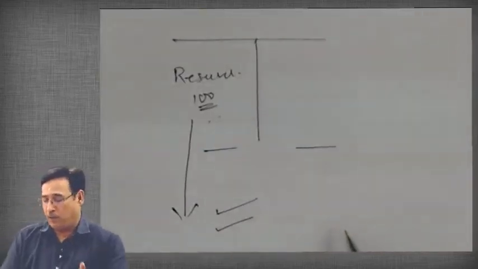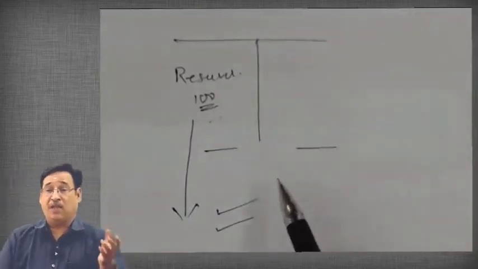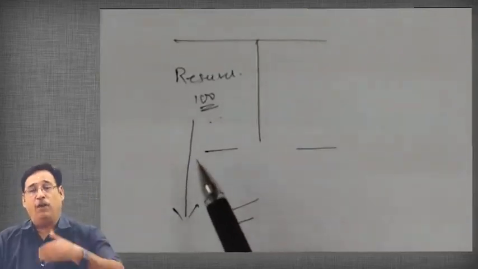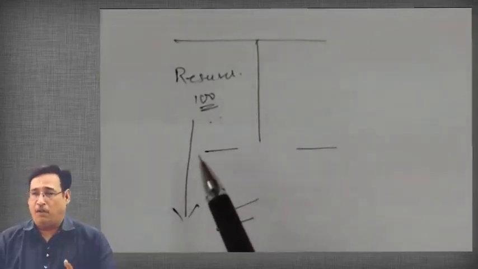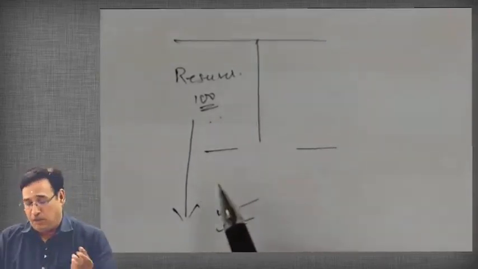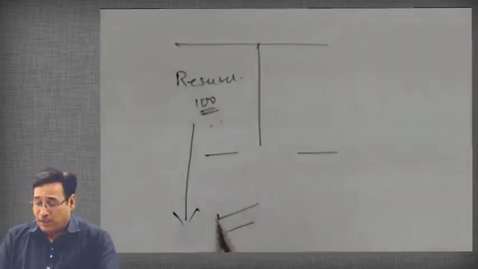Quite obviously, if you happen to be a shareholder of this particular company and you find that lots of reserves are being accumulated in the balance sheet, of course towards the liability side, you will be forced to think that the company is not distributing profit in proportion to its earnings. So that is the problem.